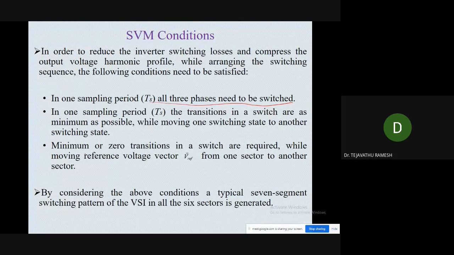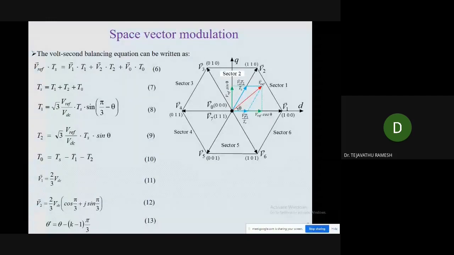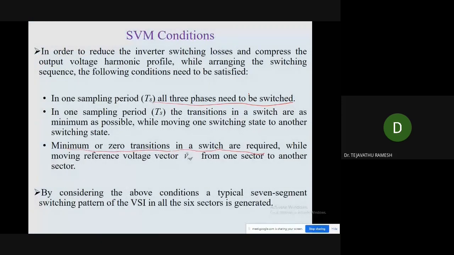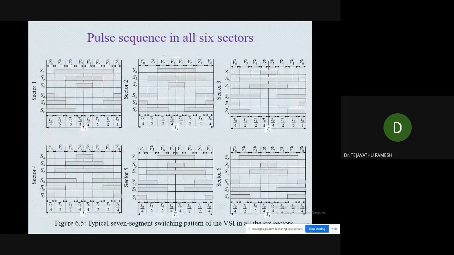Likewise, minimum or zero transitions are required. The minimum or zero transition in a switch is required while moving V reference from this sector to this sector. Zero or minimum transitions are required while moving this V reference from sector 1 to sector 2. So by using this condition, we will get the typical 7 segment pattern of the voltage source inverter in all 6 sectors generated likewise.